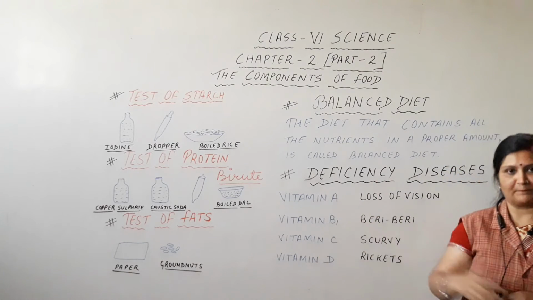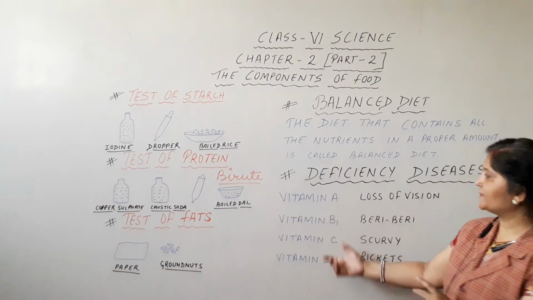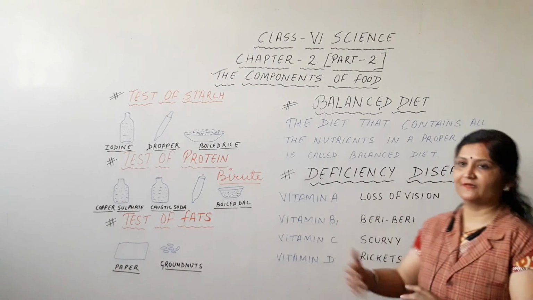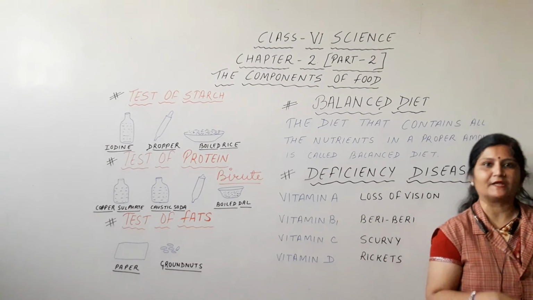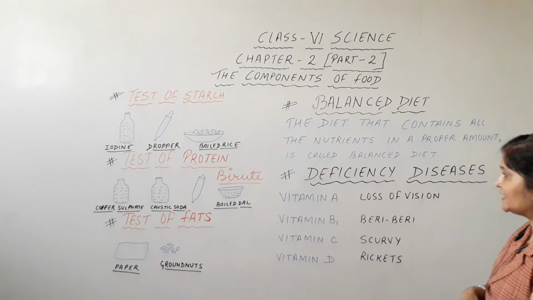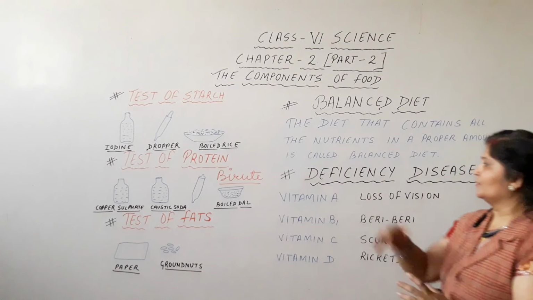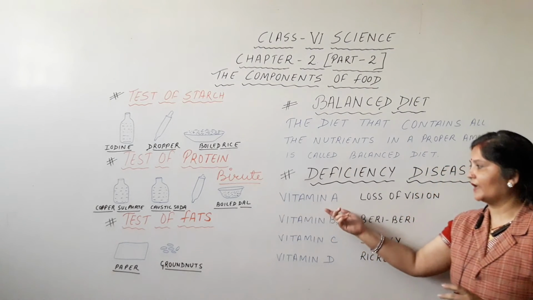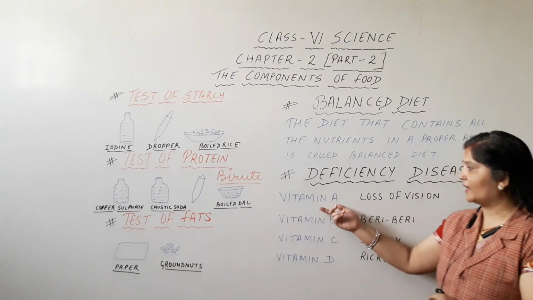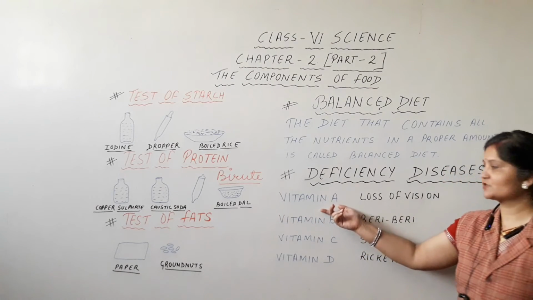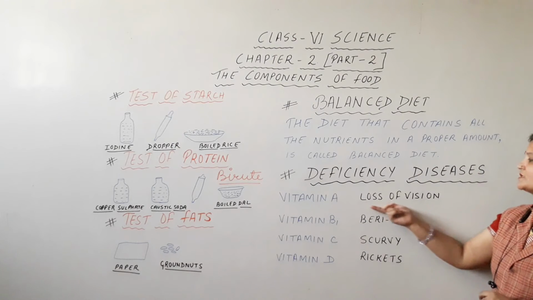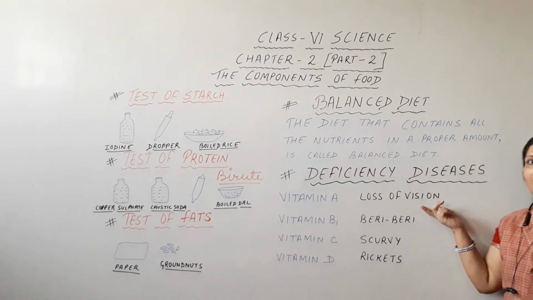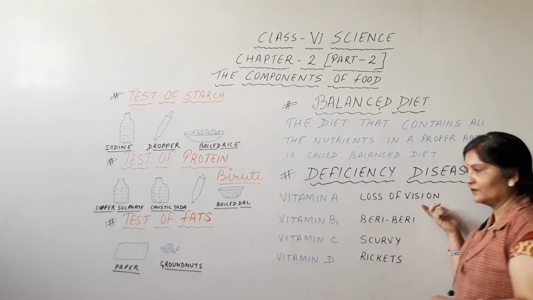Let me take some examples. There are many types of vitamins and many types of minerals, but out of them we will take a few. The first we will take is the lack of vitamin A. Due to lack of vitamin A, the disease which is caused is loss of vision. It means eyesight becomes weak.